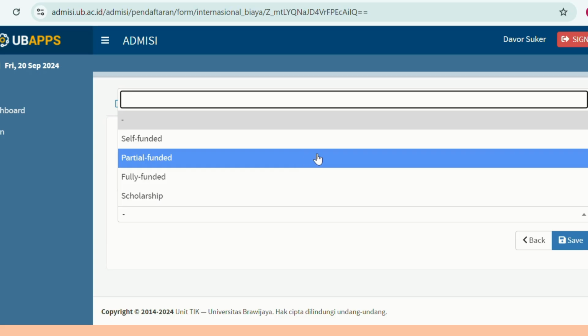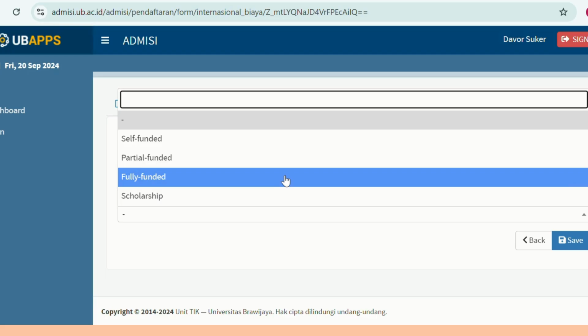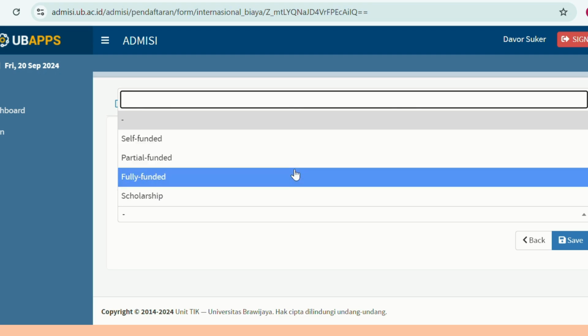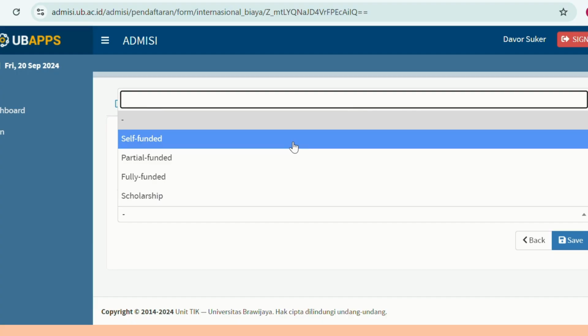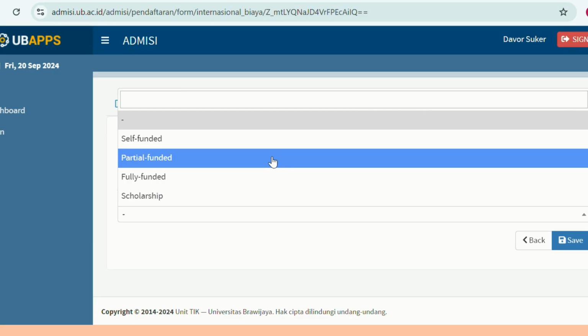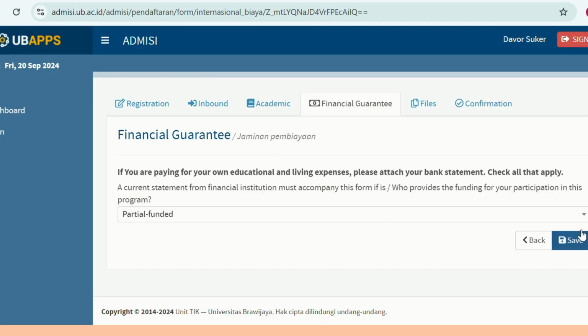Then it belongs to the partial funded group. And fully funded means that the host of the program will cover all of your flight, transportation, meals, access to the programs, and so on. So please choose which of the 3 is suitable with your program. In this case, I will choose partial funded, and then you click Save.